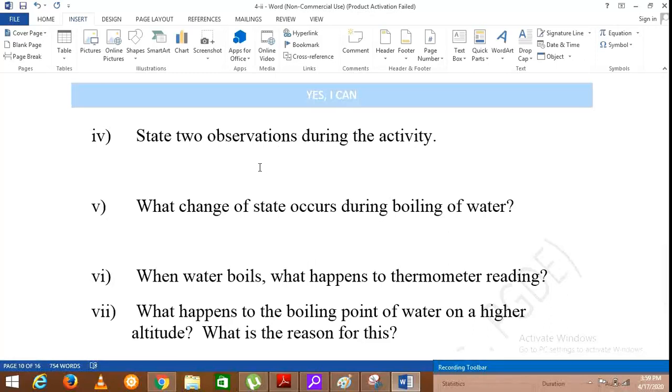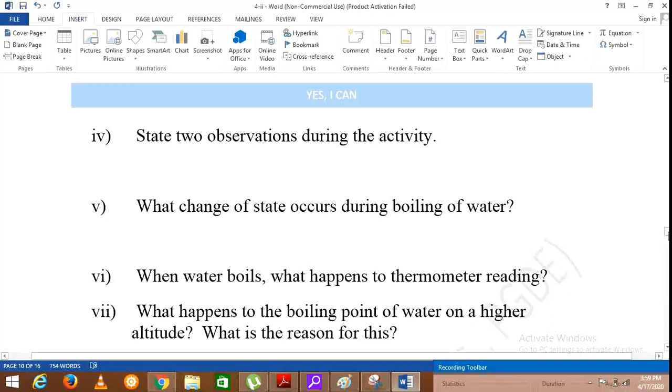It will remain at a constant value for a while. Then what change of state occurs during boiling of water? It is from liquid water into water vapor. So the change of state is liquid into gas.